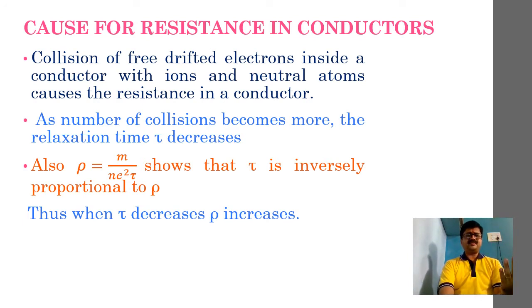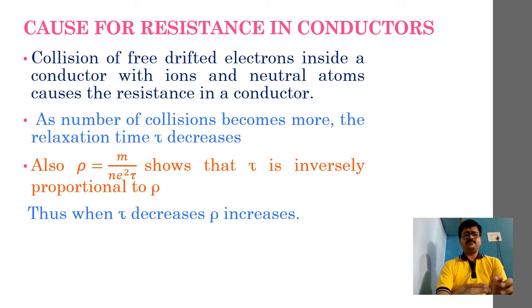If resistivity increases, then we should remember that resistance R is equal to rho L by A. For a given length and area of a conductor, if resistivity is increasing, definitely the resistance will also increase. This is how we can understand the cause of resistance. So we must remember that.